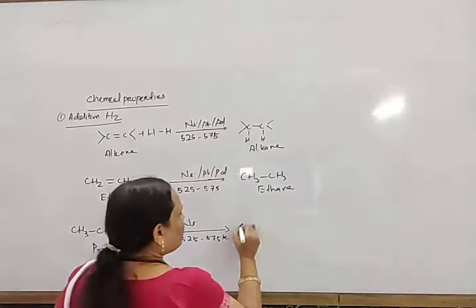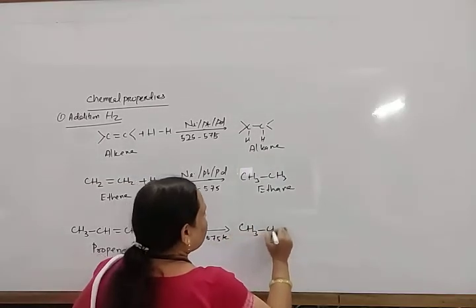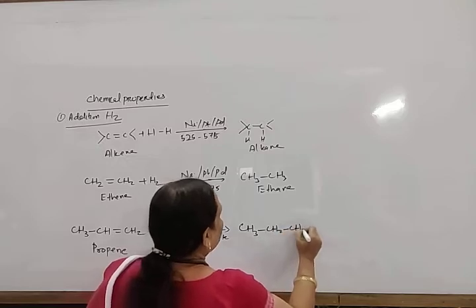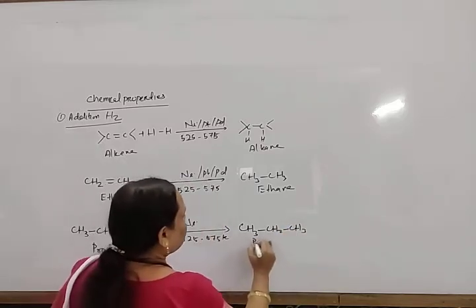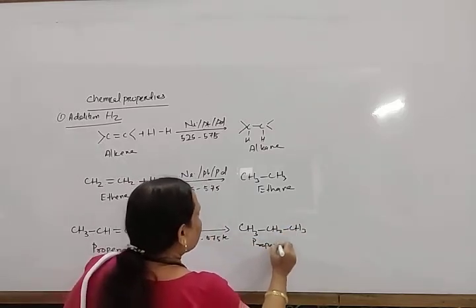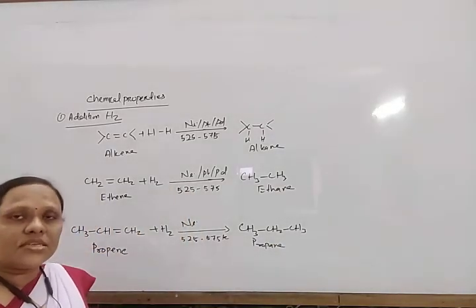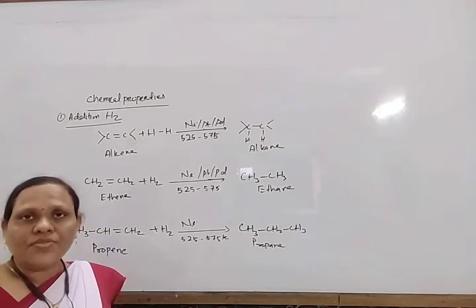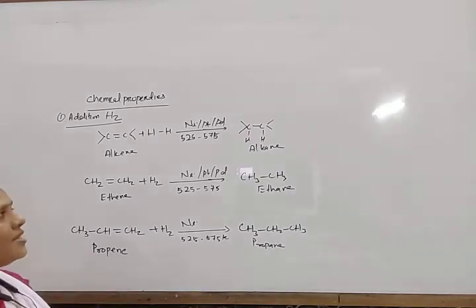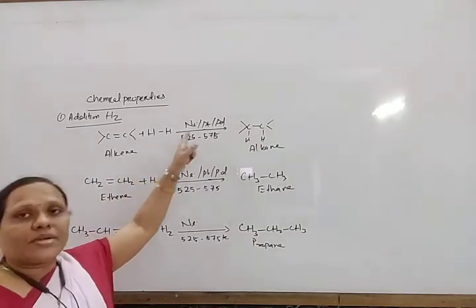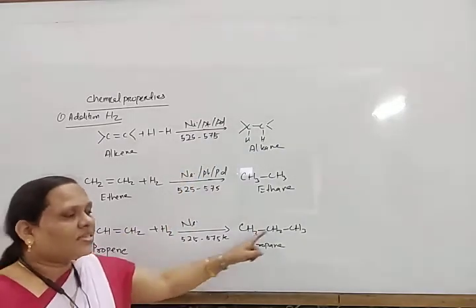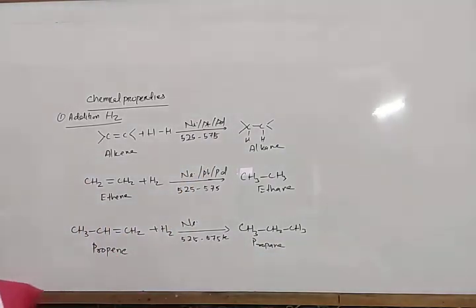Hydrogen comes here, in this way CH3 CH2 CH3. This is propane. So what is the name of the reaction? The name of the reaction is the Sabatier-Senderens reduction reaction. So alkenes react with hydrogen in presence of a catalyst. It forms an alkane. Okay.